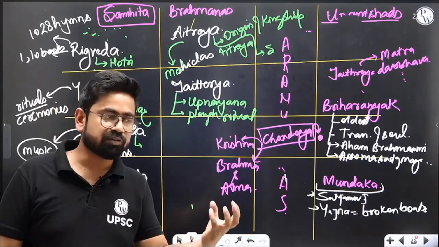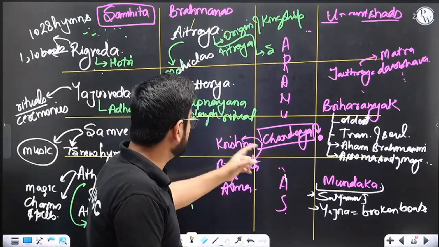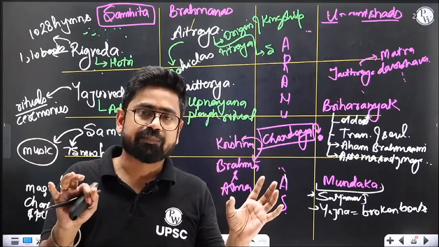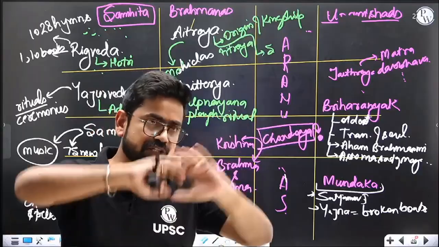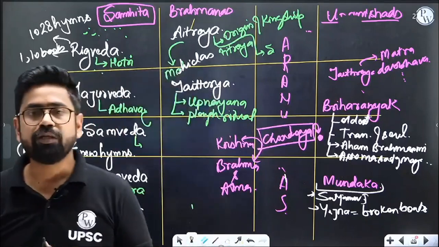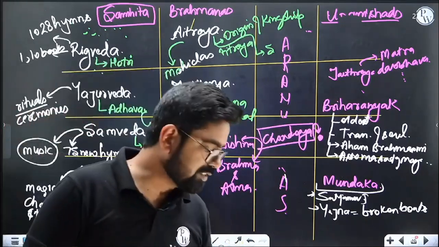There they brought the concept of the relation between Atma and Brahma. In the Chandogya Upanishad, we discussed that this Atma is coming out of Brahma only. So if we understand ourselves, we can understand Brahma, instead of worshipping so many gods. By the way, the religious disclaimer is on: no religious discussion, it is only for our internal UPSC purpose.